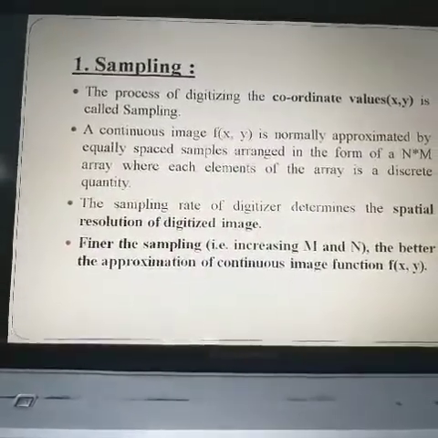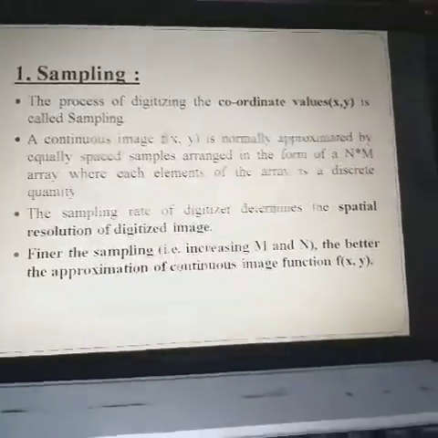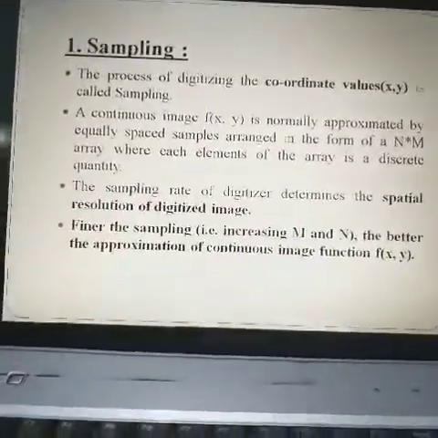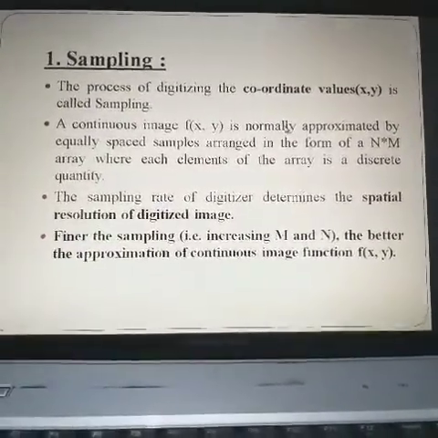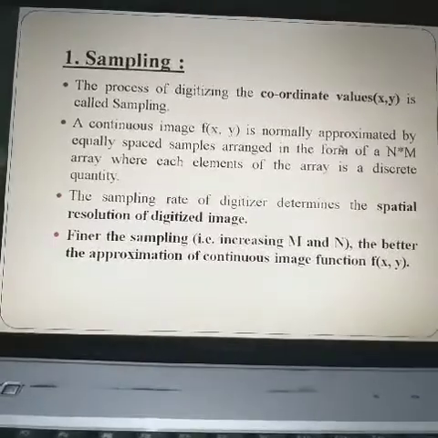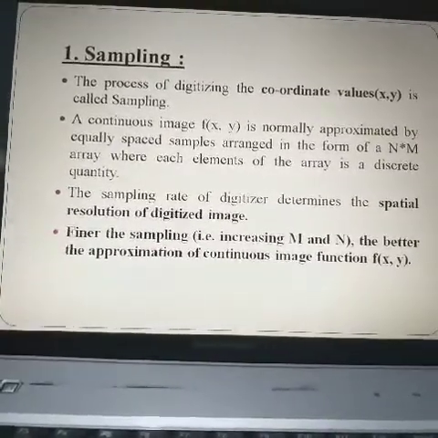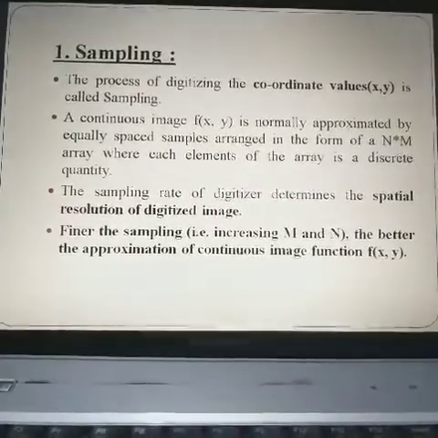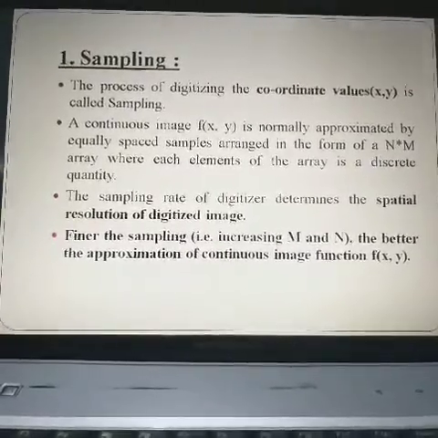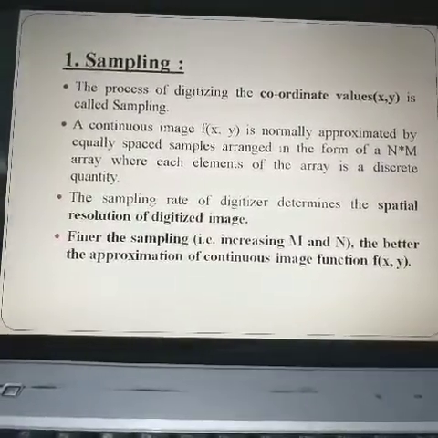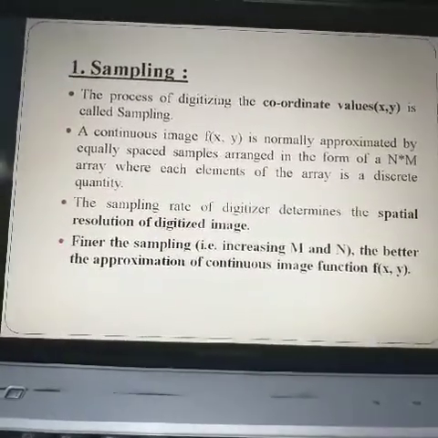The sampling process, as I said earlier, is digitizing the coordinate values of x and y. A continuous image f(x,y) is made of a combination of a number of pixels. We can calculate the number of pixels from the number of rows and the number of columns, n times m.